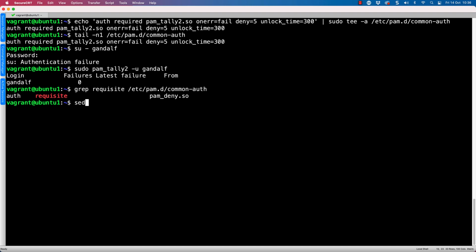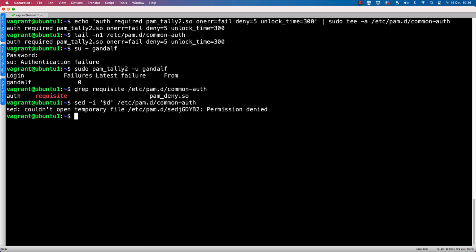So what we're going to do is first of all delete our current entry, the entry we just put in. Now, again, we could go in and edit the file, remove the last line, but it's really easily done through sed. sed -i, and then $d. $d is deleting the last line. Now, okay, I need to elevate my privileges. Dollar represents the last line. d is the deletion command. Running the command again with sudo in front of it then works fine.